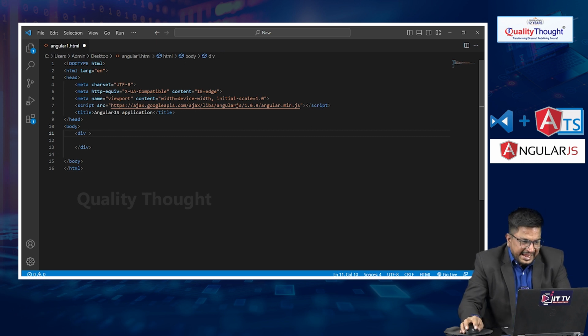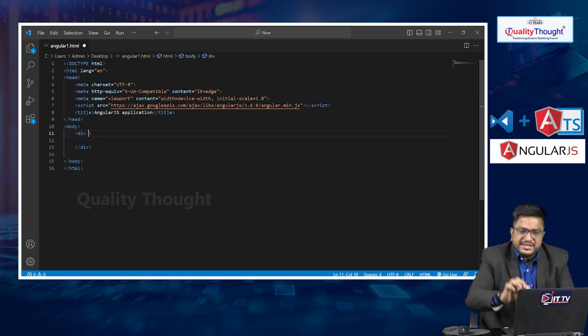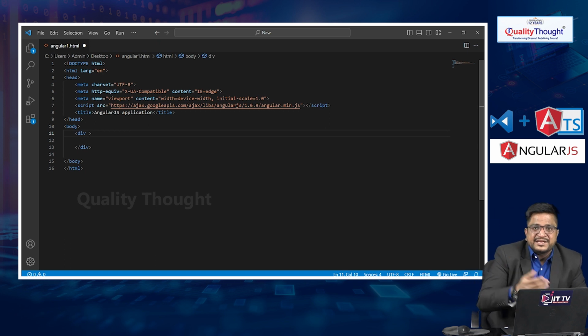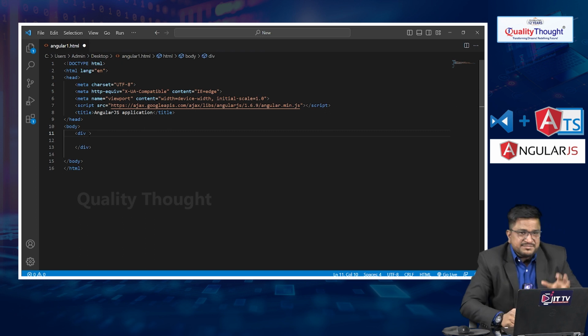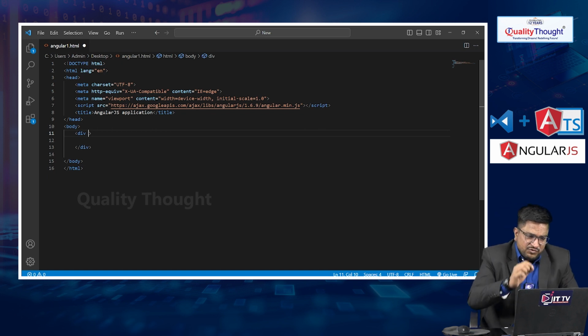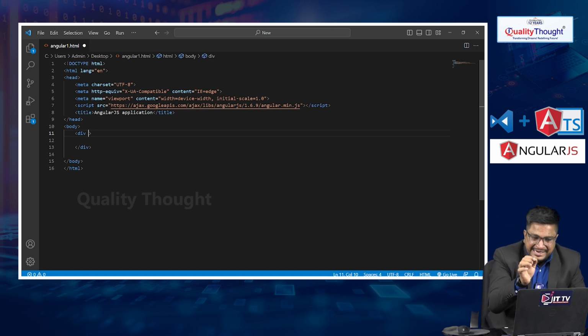After adding the plugins inside the HTML, we must use some directives, since AngularJS depends completely on the CDN and directives provided by the Google company. One of the first and foremost entry-level directives is ng-app.